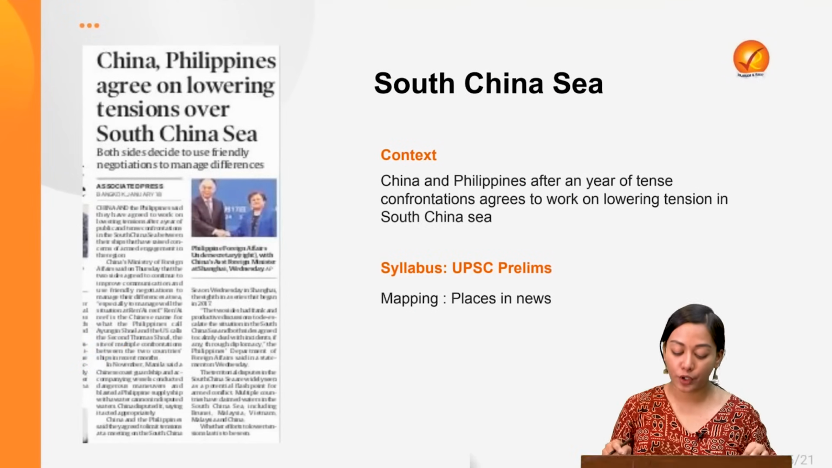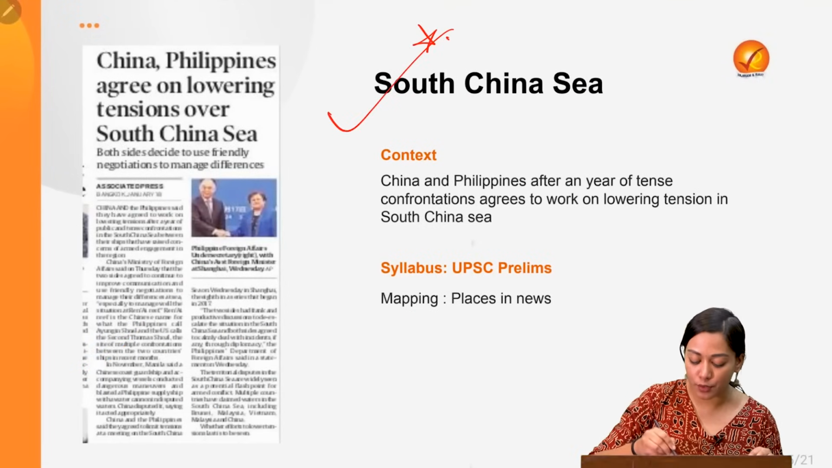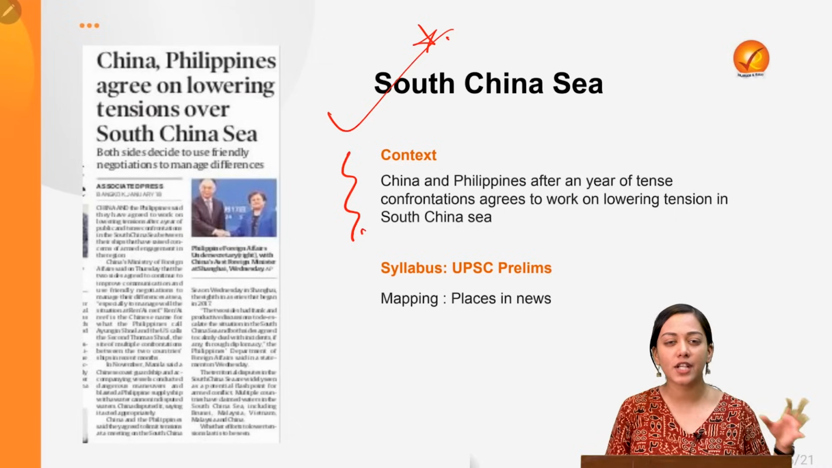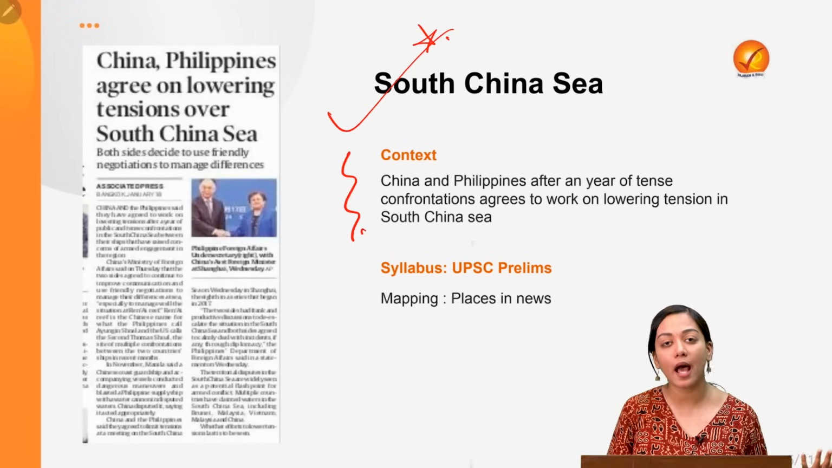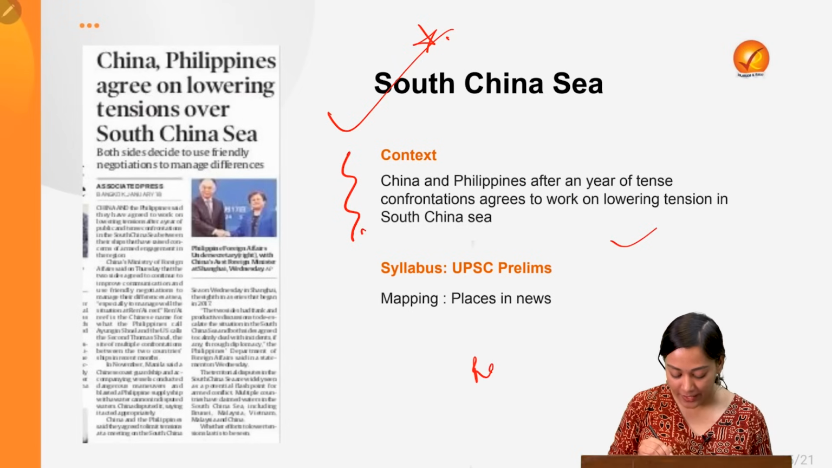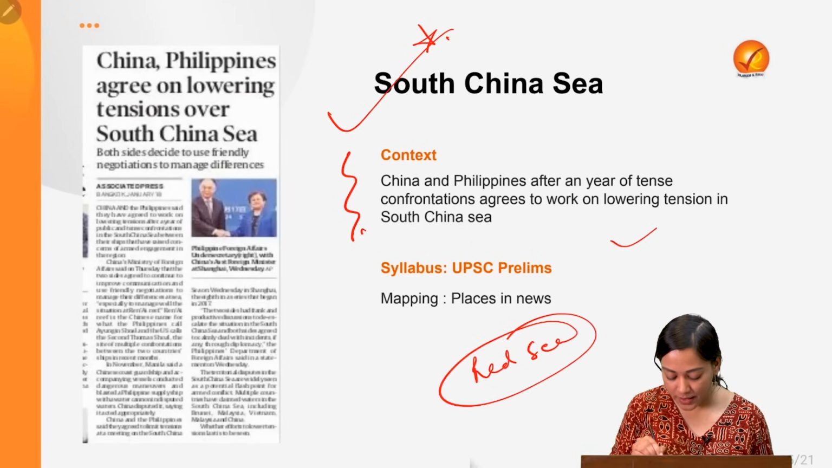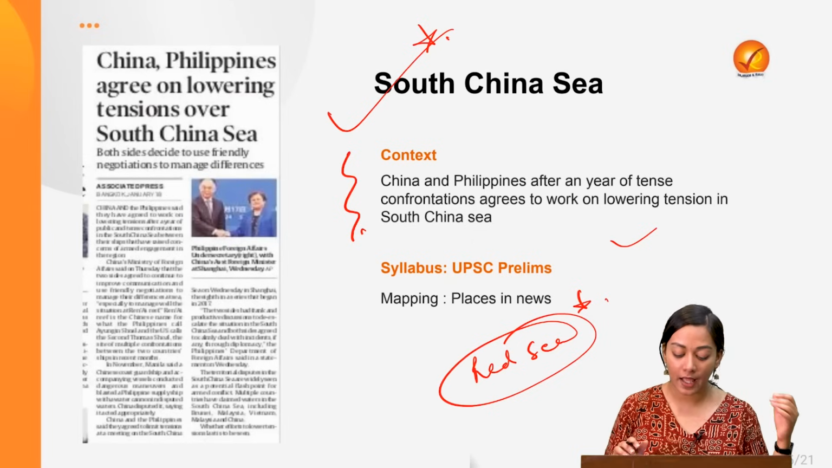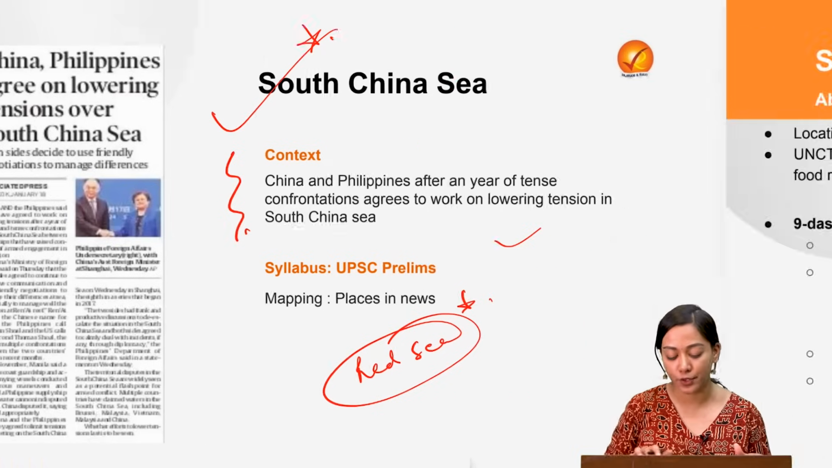Now, from the mapping point of view, let's start mapping the South China Sea. Why is this in the news? Because of the tense confrontation going on between China and the Philippines regarding the disputed islands of the South China Sea. So let's have a quick look into this. South China Sea and Red Sea are two very important seas from the prelims point of view this year. So please take good notes of it and do a detailed analysis. They have also been asked by UPSC in the PYQs.